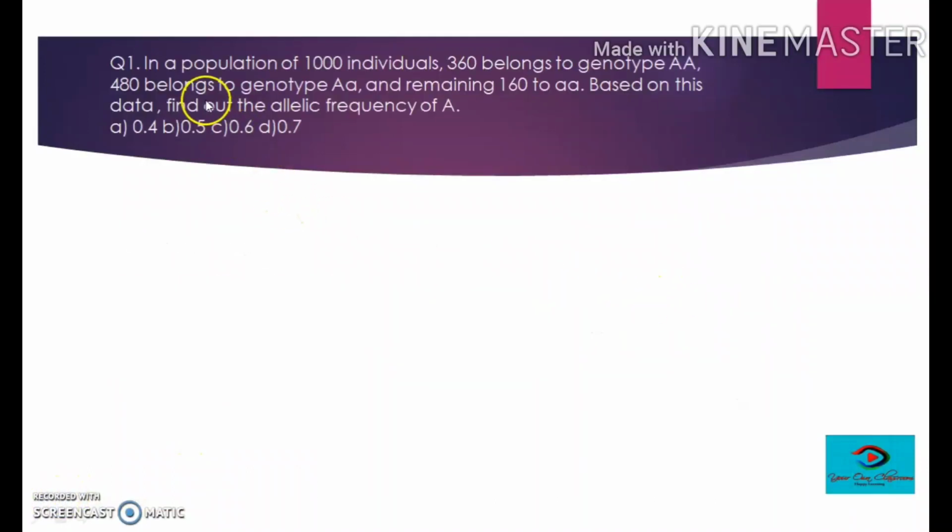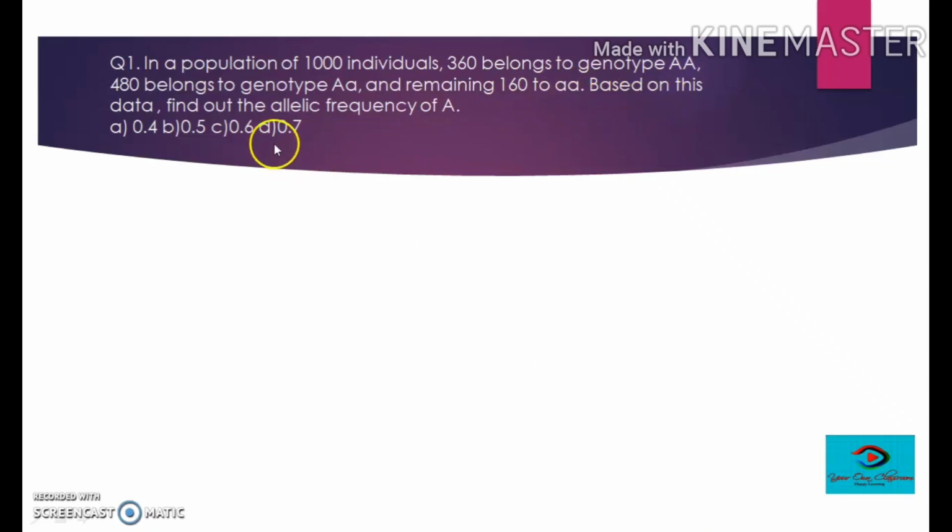Now let's see one question in order to prove whatever we have said earlier. In a population of 1000 individuals, 360 belongs to genotype capital A capital A, 480 belongs to the genotype capital A small a, and the remaining 160 belongs to genotype small a small a.